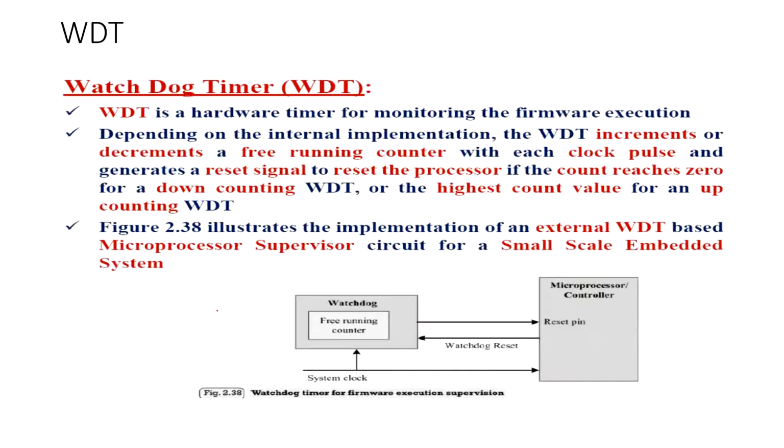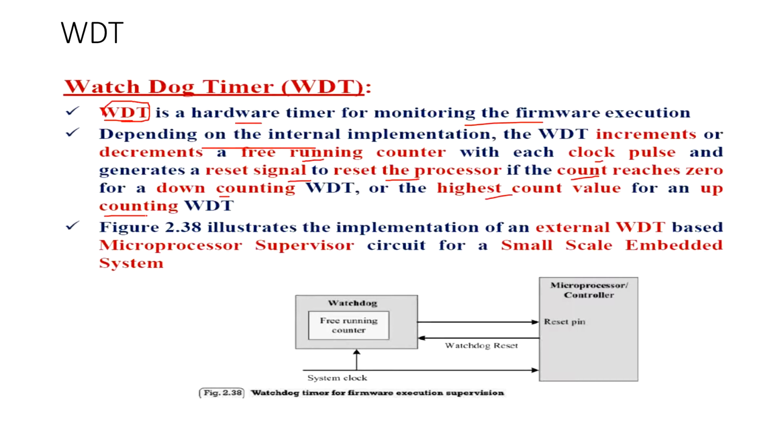Then the next one is the watchdog timer. A watchdog timer, WDT, is a hardware timer for monitoring the firmware execution, right? So there is a timer which can watch over the execution process of the firmware. Depending on the internal implementation, the WDT increments or decrements a free running counter with each clock pulse and generates a reset signal to reset the processor if the count reaches 0 for down counting, or the highest count value for up counting, right?